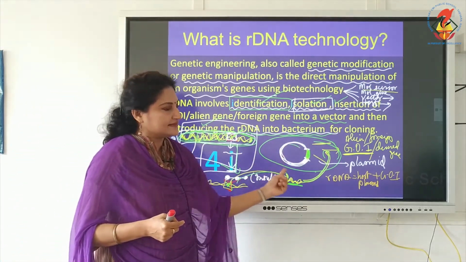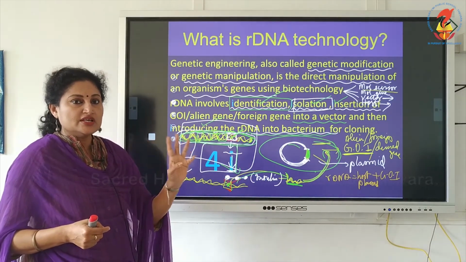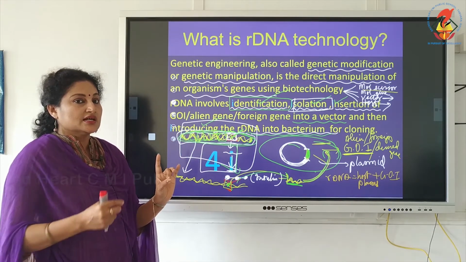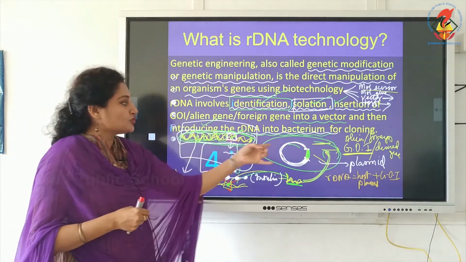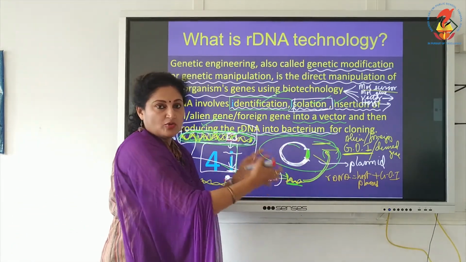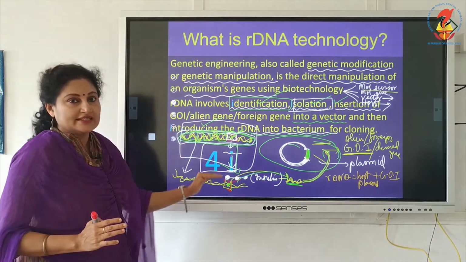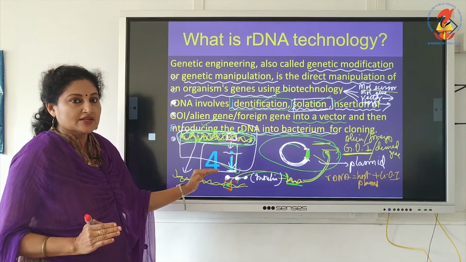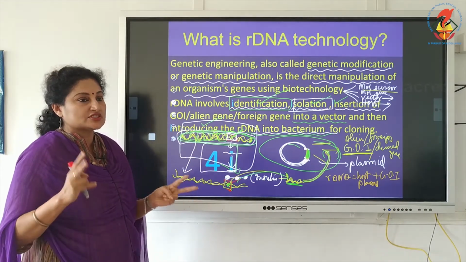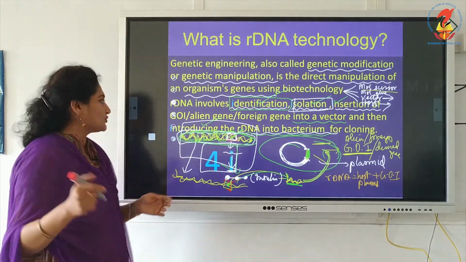See, I manipulated, and it involves 4 I's: identification of the gene of interest, isolation of the DNA from the cell, third, inserting the gene of interest into where? Into the plasmid, and finally introducing that plasmid now, which is called rDNA, into the host. So, this again I am telling you, it is incomplete. We didn't concentrate on the cutting. This will be complete only after we proceed with the third and fourth slides.